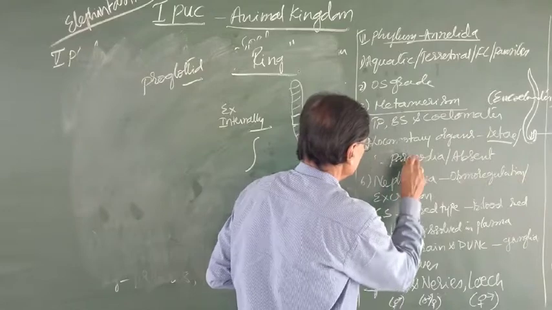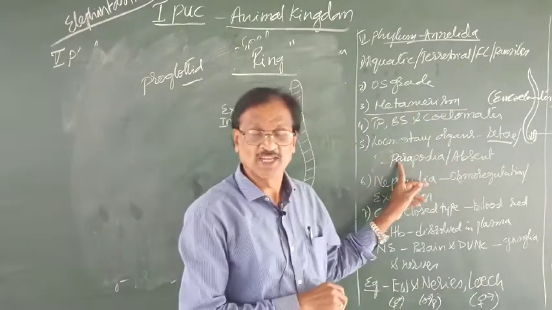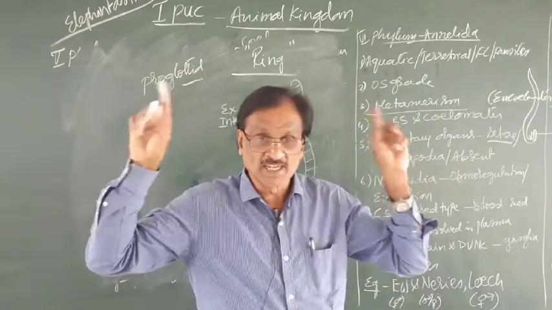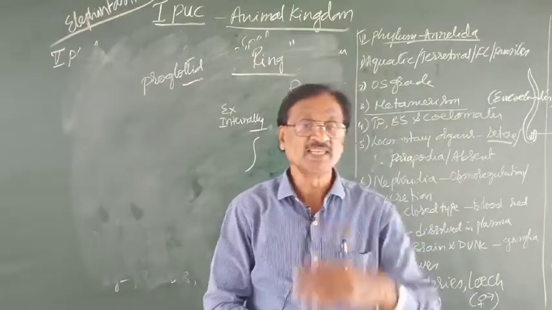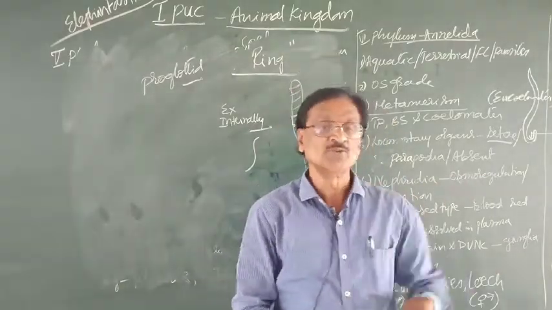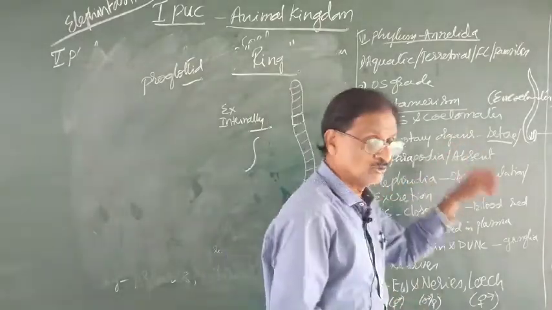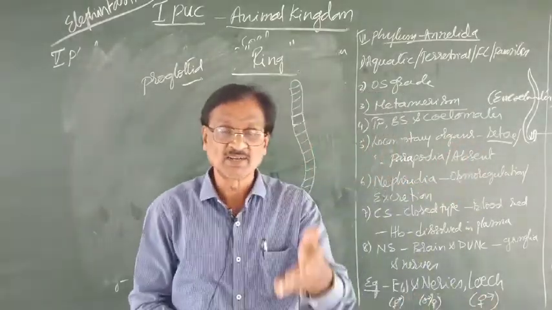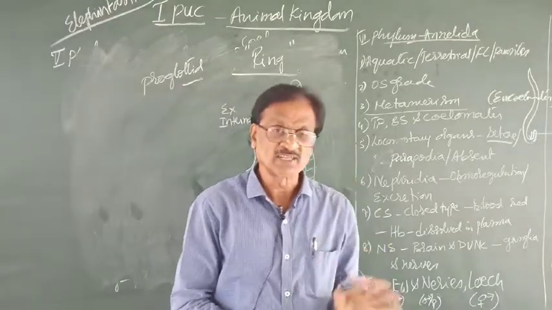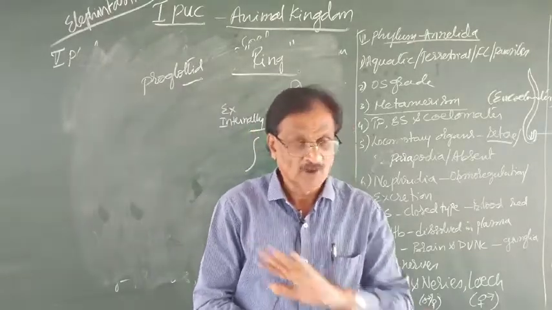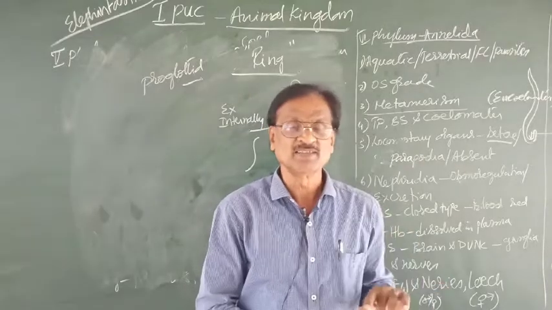Parapodia, not pseudopodia, which are found on the lateral side of the body. For example, in the nereis, that is helpful in locomotion. Or totally absent. For example, the leech. In leech, the locomotory organs are totally absent.